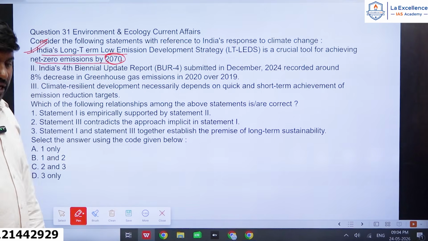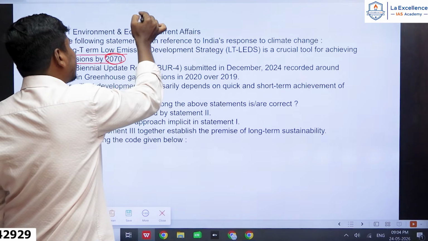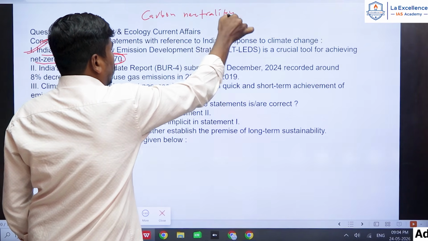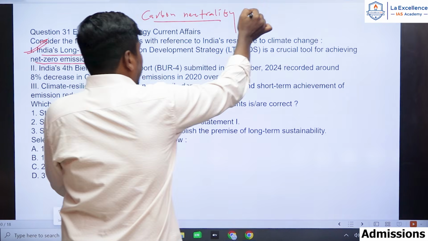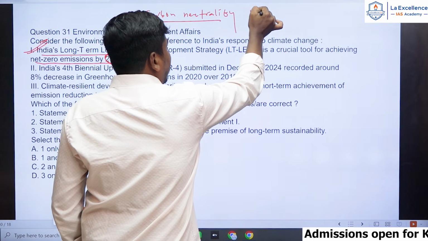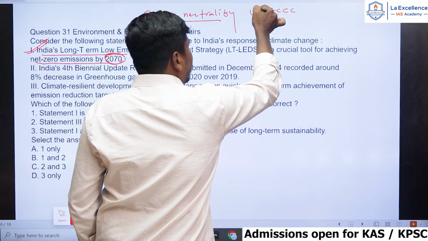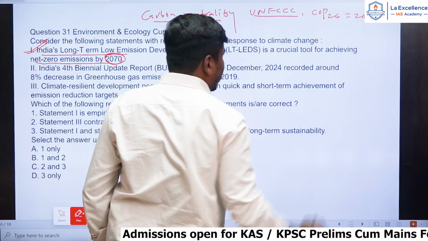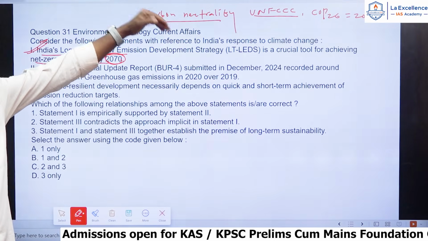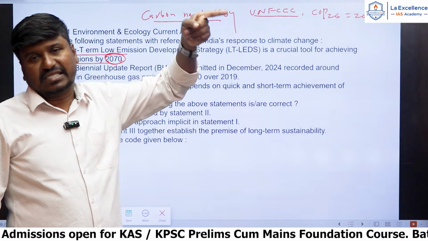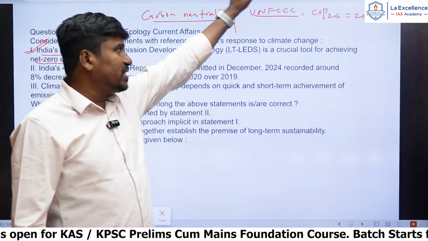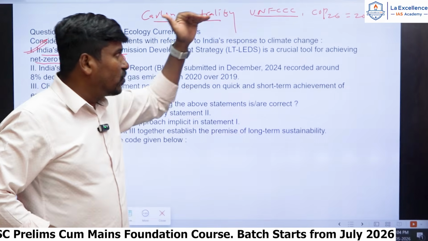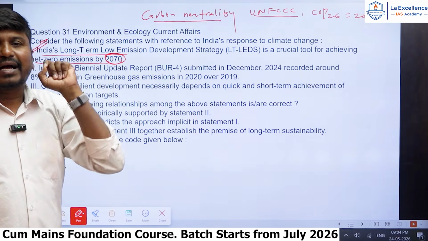Exactly correct statement. Listen, net zero emissions is also known as carbon neutrality, zero carbon emissions. This initiative was introduced by UNFCCC during COP26 in 2021. COP26 means the 26th meeting of UNFCCC, held in the year 2021, and during this meeting UNFCCC introduced carbon neutrality.